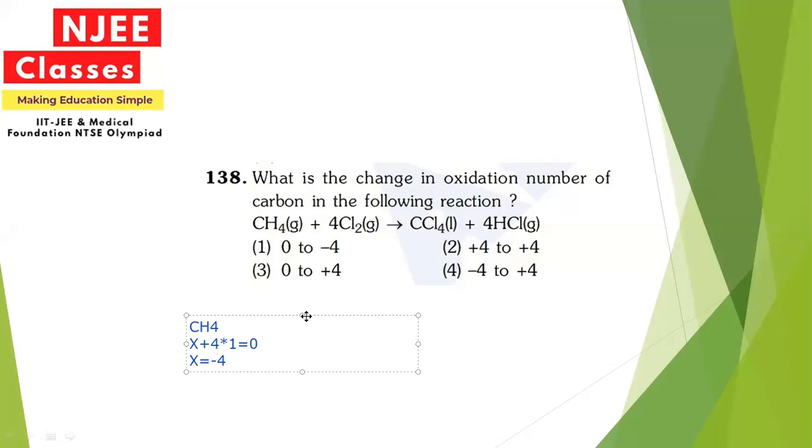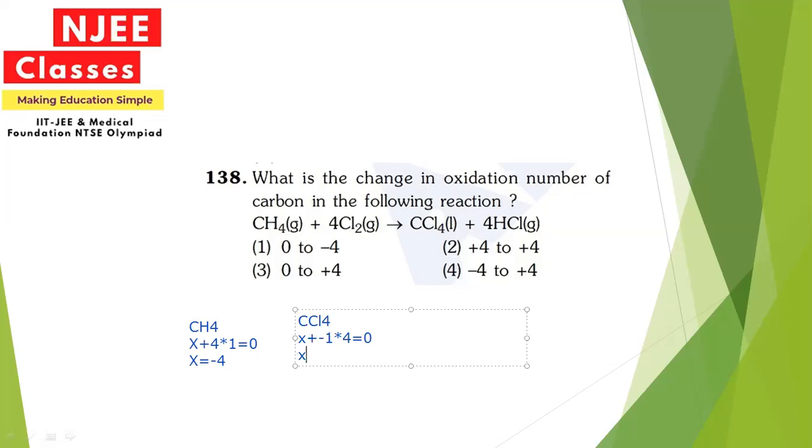Now let us do the same for CCl4. Here also we can consider X plus, since chlorine has minus 1 valency, multiplied by 4, and since the molecule does not have any charge, equals 0.